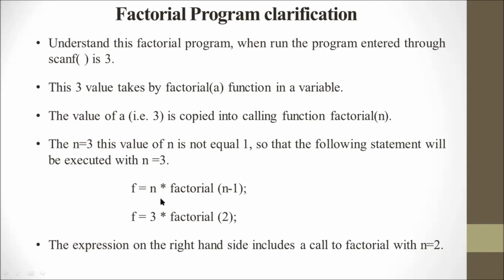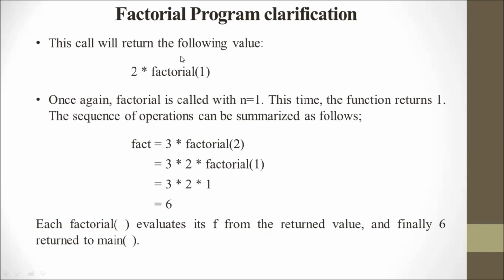So here in this function we put the value of 3. So 3 becomes 2 because n minus 1, 3 minus 1, so the result is evaluated the first time. And the right hand side includes a call to factorial with n equal to 2. So this will calculate 3 into 2, and the result will be stored in f. So this call will return the following values: 2 into factorial 1.